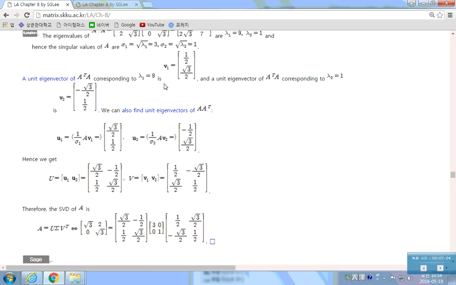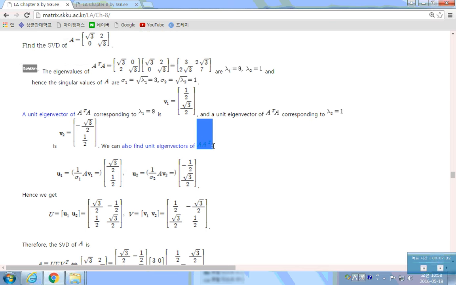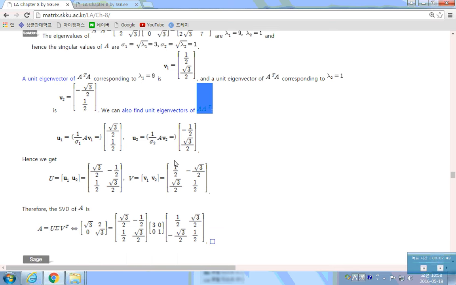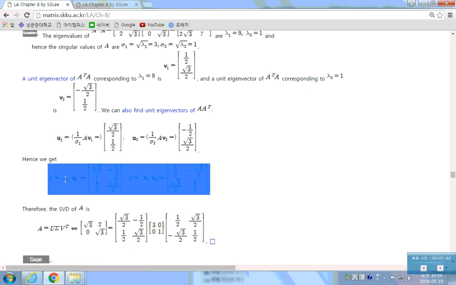And also find the eigenvector of A transpose. Eigenvalues are the same. A transpose and A transpose A have the same eigenvalues. It's a 2 by 2 matrix. So you just find the corresponding eigenvectors and just normalize them. Then you will have U1 and U2. So you form a matrix U and matrix V with those Uis and Vis.